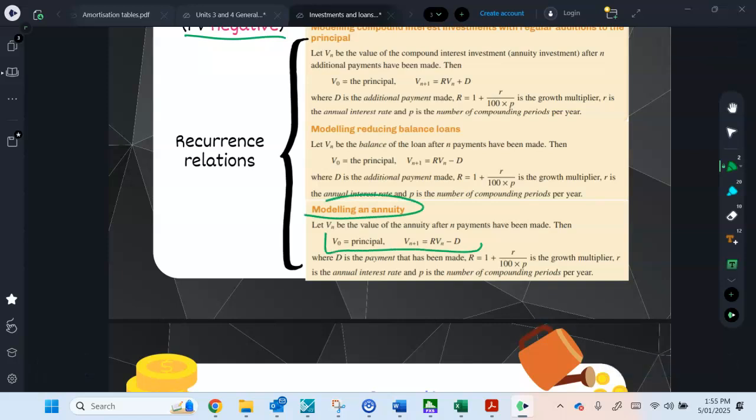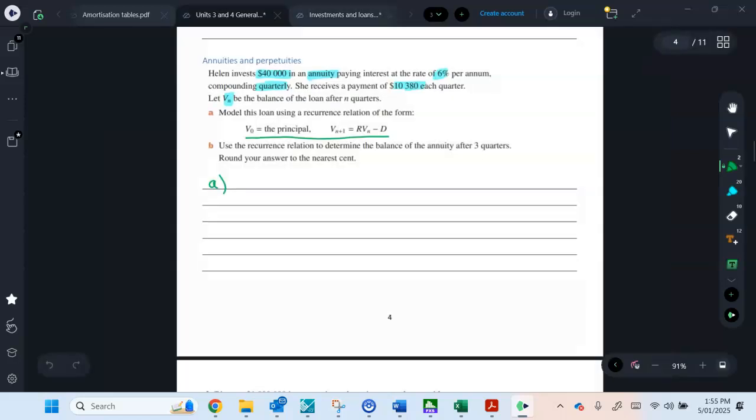So here we go. If you're doing a perpetuity, your common difference is just your interest amount. So when we do some perpetuity questions, you'll see that. All right, so perpetuities, same recurrence relation. You might just need to think about how the common difference is different. All right, let's go back to the question.